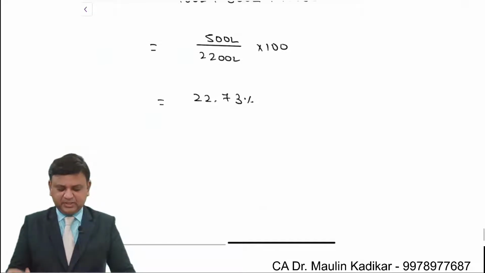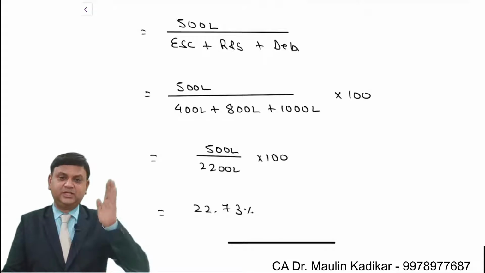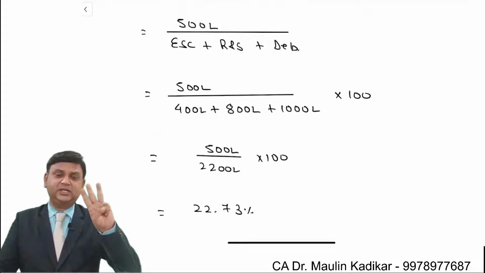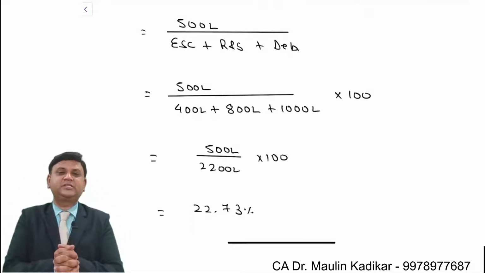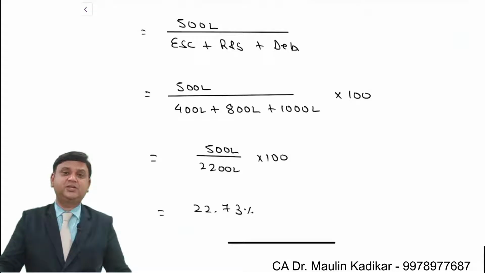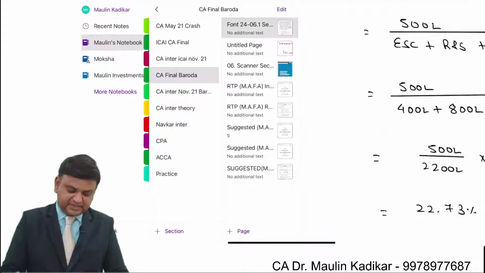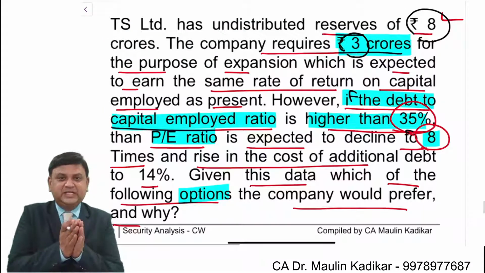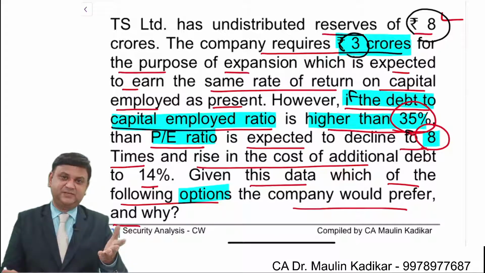Now why do we compute this? What is the requirement? Because the question is providing the information that additional financing of rupees 3 crore that we employ in the business is going to give you the same return as the return on capital employed right now. Because when you expand your business, your earning is going to increase.